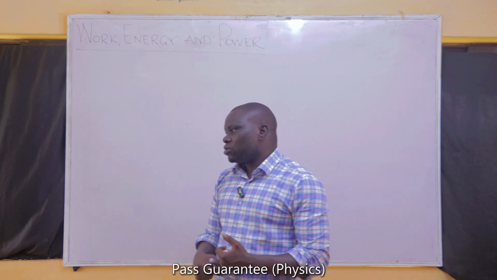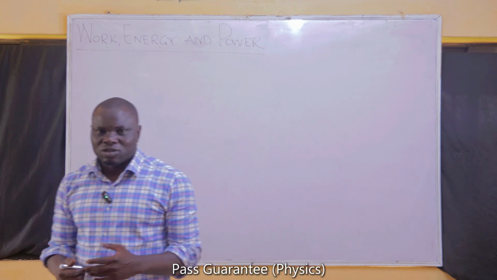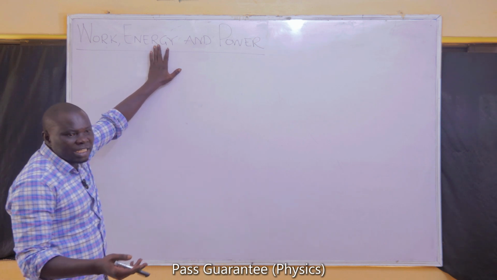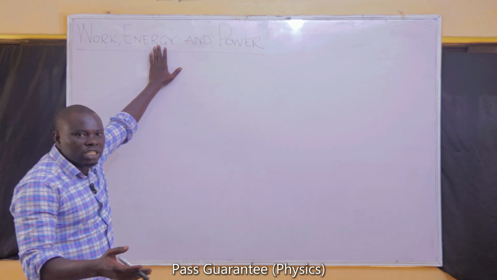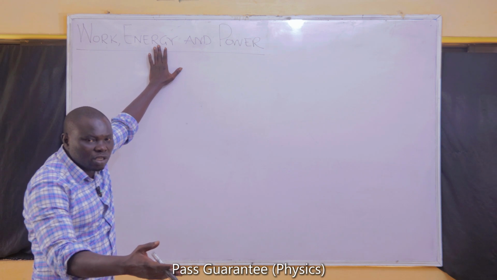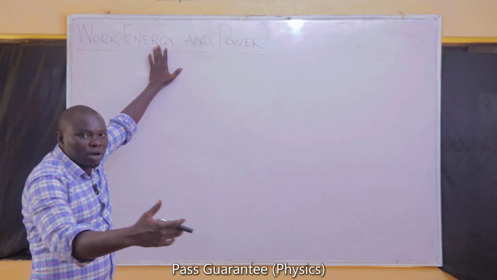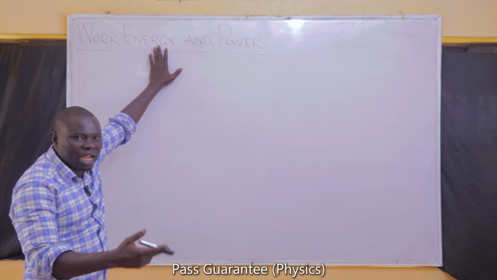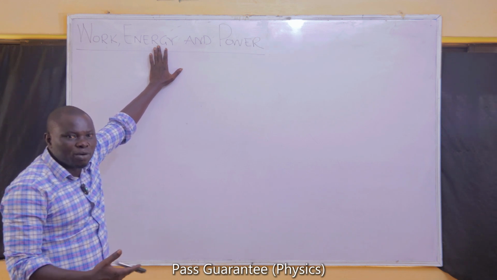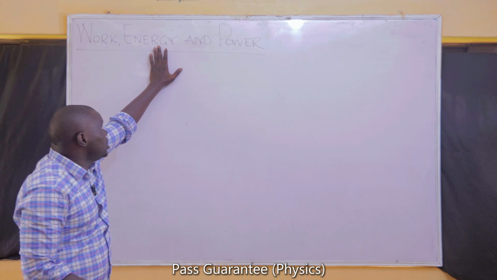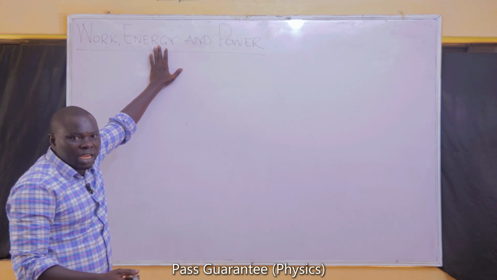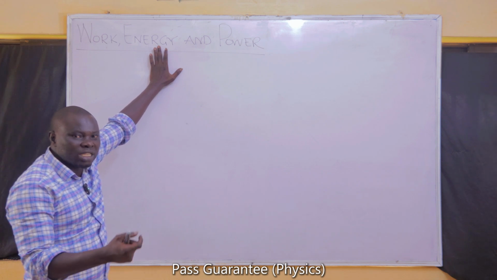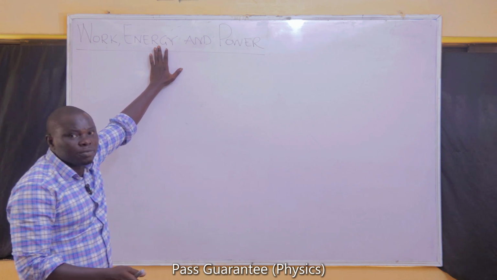All of these things are classified together as forms of energy, and we have so many of them. There's chemical energy: the energy that we get from food, from chemical reactions, from burning objects, from combustion. Anytime things react, they give off chemical energy that can be used for some other energy. Now we have electrical energy. Anytime an object uses electric current, the energy that has to do with the use of electric current is electrical energy.